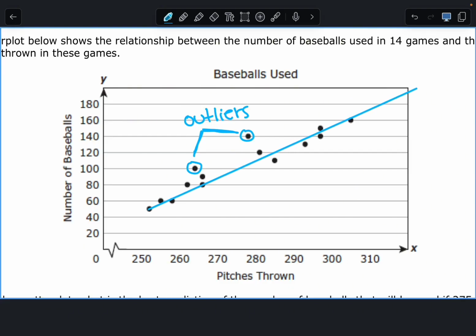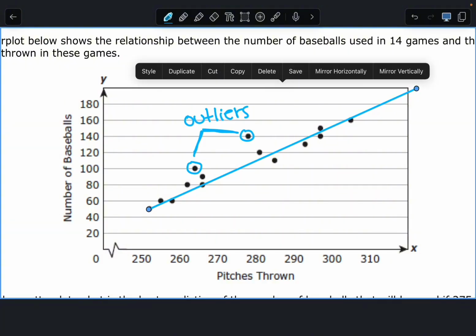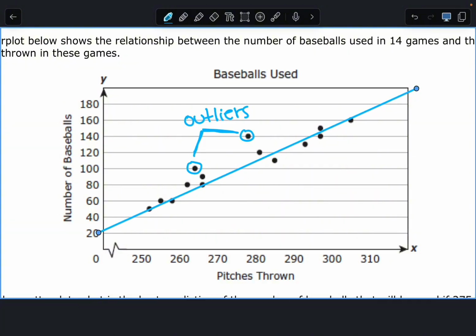You are going to have a feature on the STAR test that's going to let you draw a straight line. But notice how the line that I drew has all of the points very, very close to it, except for those 2 on the outside. Those are called my outliers.